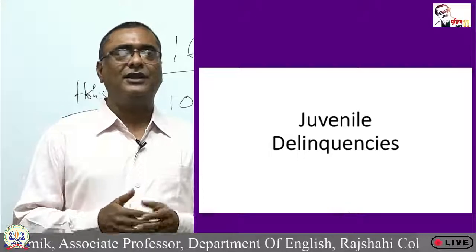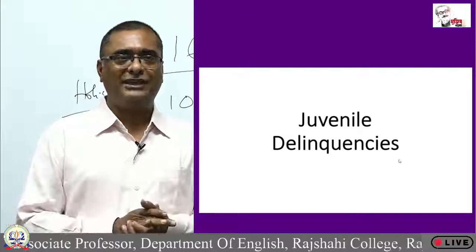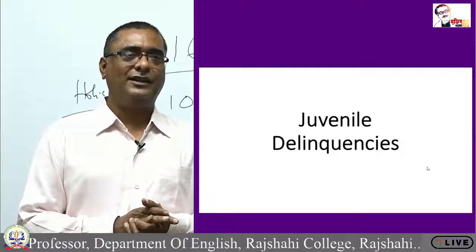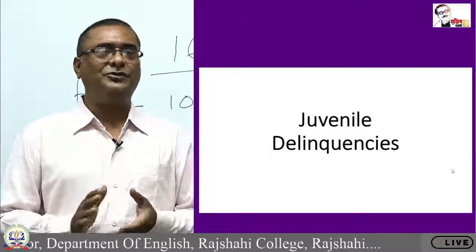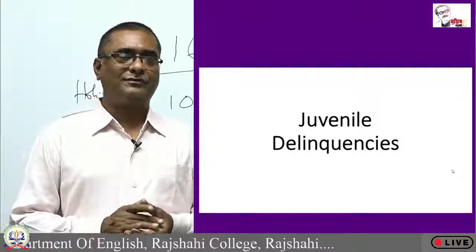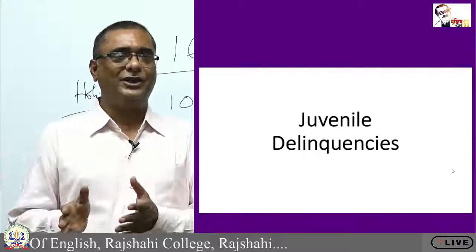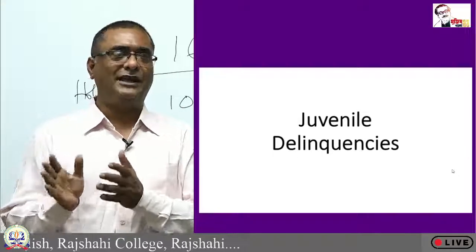But finally, what I want to say is that, regarding juvenile delinquency, we should not make the juveniles responsible for their criminal activities alone.